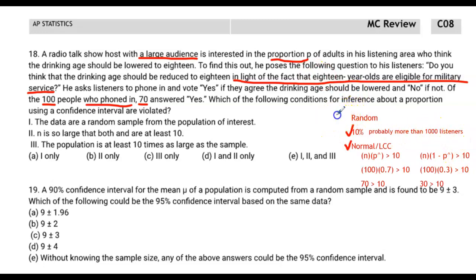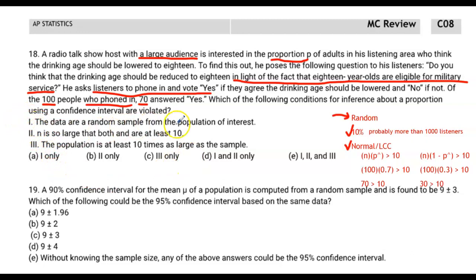But the random condition is really sticking in my craw a little bit. The reason why is because it says that the people who are responding are listeners that are asked to phone in and vote yes or no. But these are folks that aren't selected randomly. They self-selected themselves to respond.